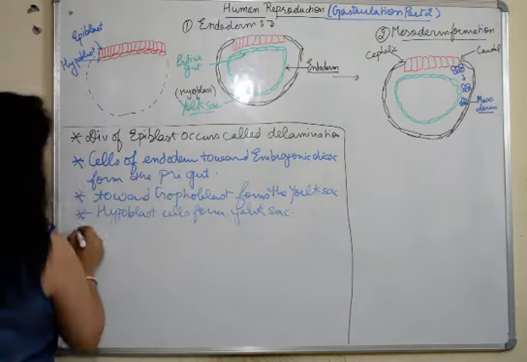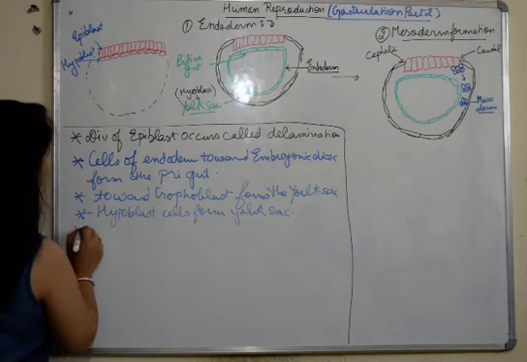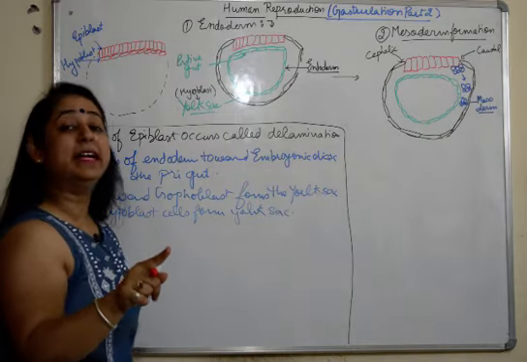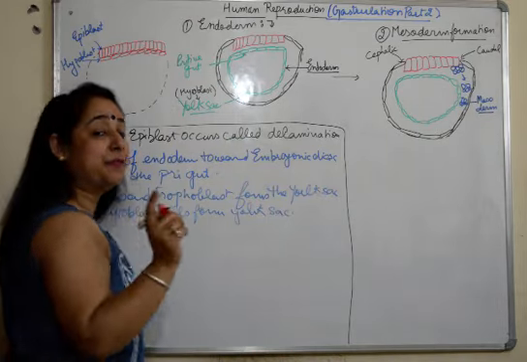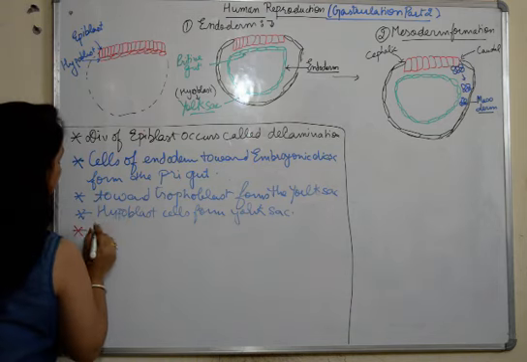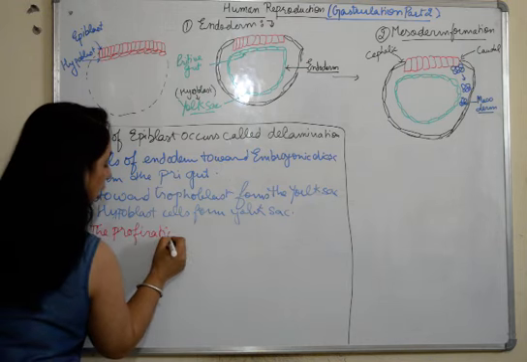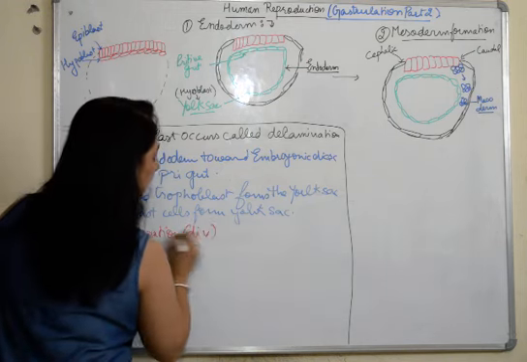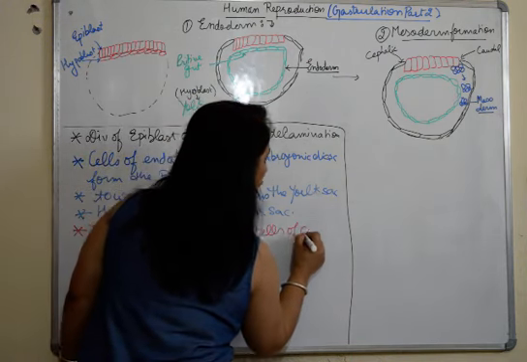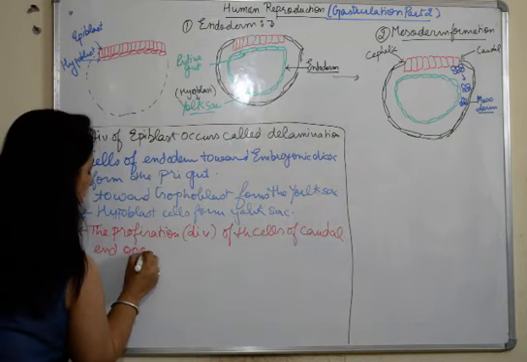Fine. Then we have talked about, I'll write it with a different color. Then we have discussed the mesoderm. In mesoderm, the point to remember is that the cells of the caudal end will proliferate, not the cephalic end. So proliferation, or I'll write division also, proliferation or division of the cells of the caudal end occurs.